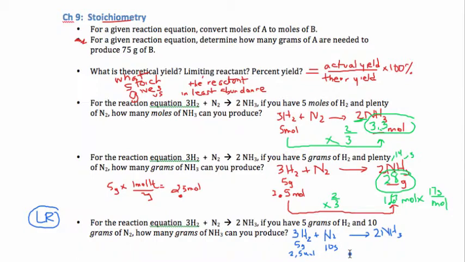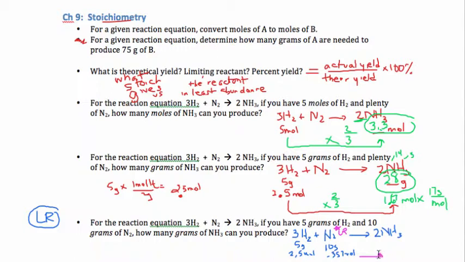And what's 10 divided by 28? Because the molar mass of N2 is 28. Well, that's only 0.357 moles. So what I do is I put a little star right here and recognize that that's my limiting reactant. So that says I'm going to use that one to do my calculations.